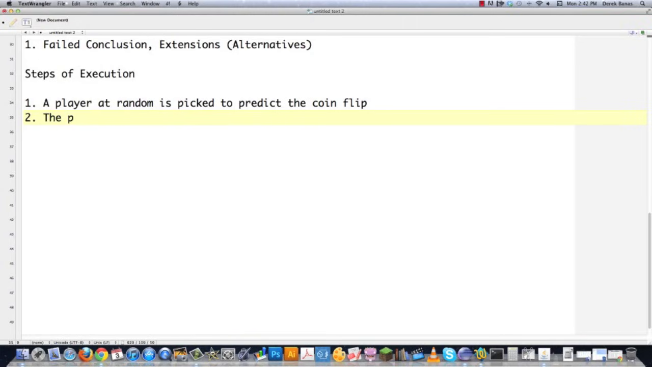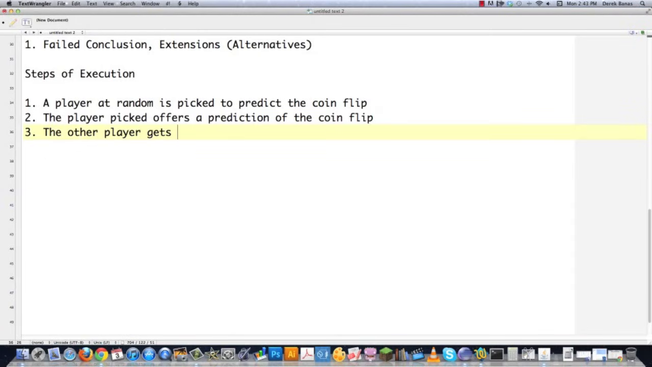And then the player picked offers a prediction of the coin flip, and we're just going to go step by step through what we think is going to happen. Well, I think that's done, so we're going to say the other player gets the other coin flip option. So like I said before, if one chooses heads, the other one by default is going to get tails. Makes sense.